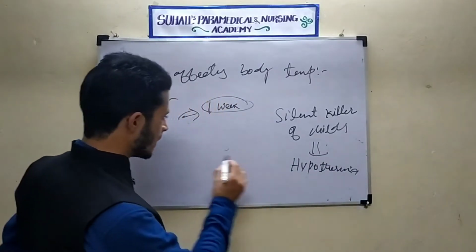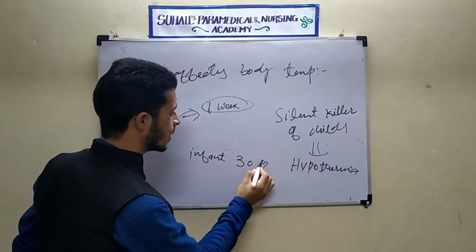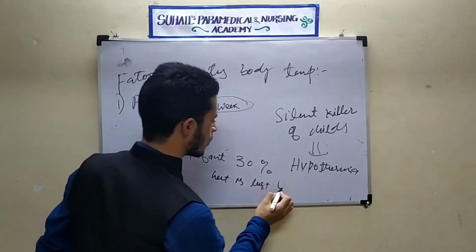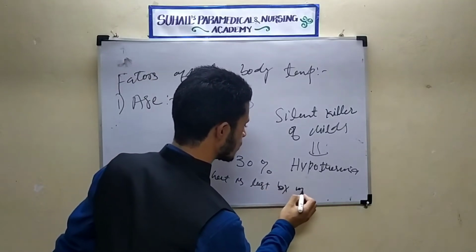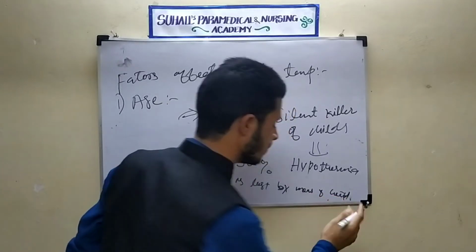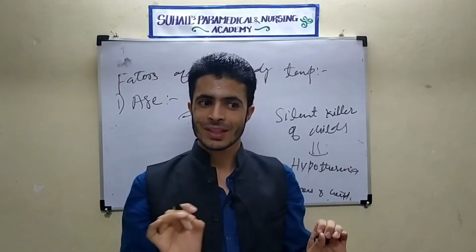See here, in case of infant, 30% of heat is lost by means of the head. Remember, through the head only there is 30% of heat loss in case of infant.